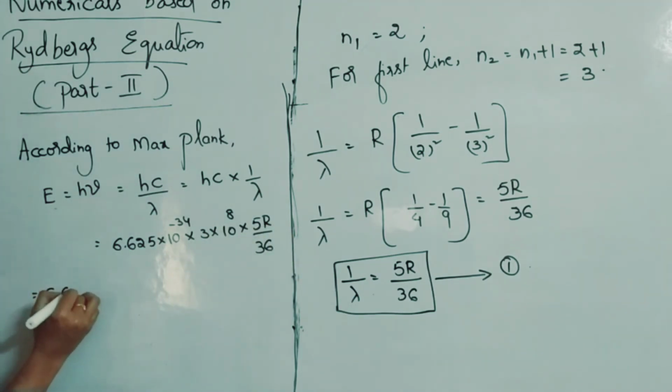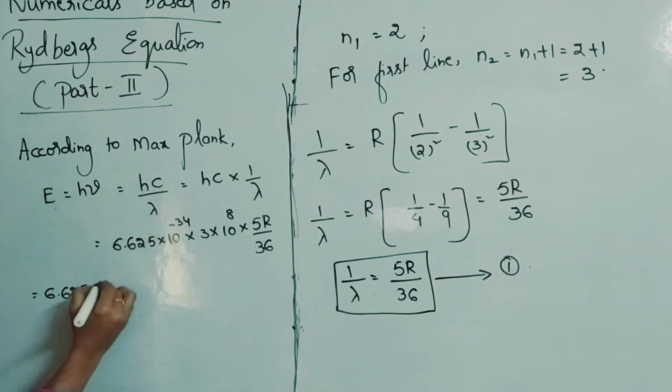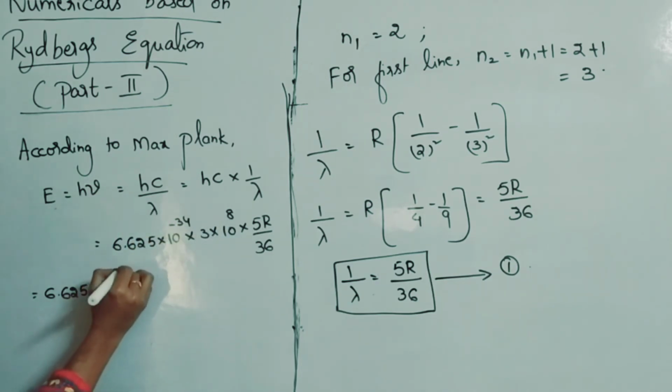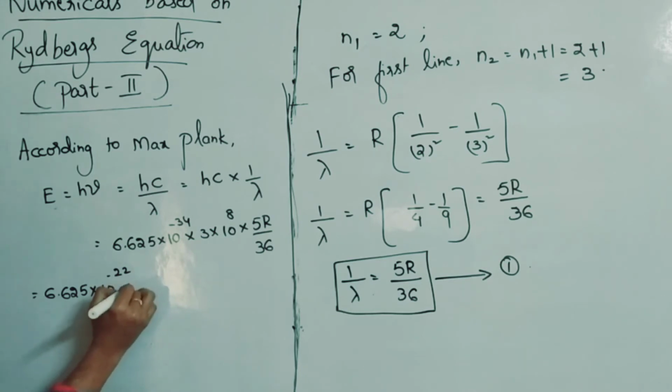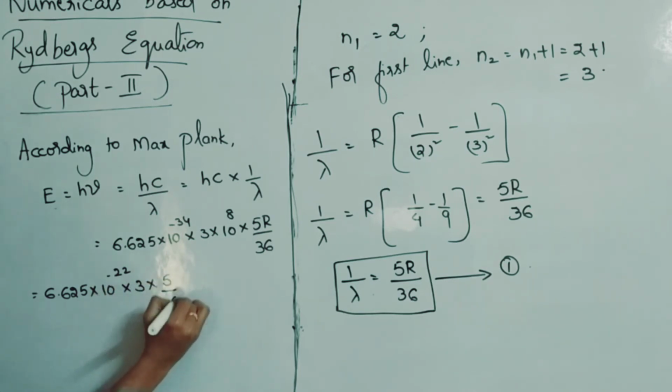Now 6.625 into 10 power minus 34 and 8, it will become minus 26 into 3 into 5 by 36 into R value, which is given as 1.1 into 10 power 7.